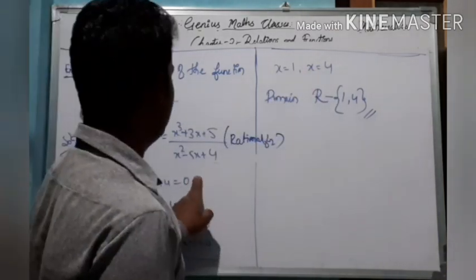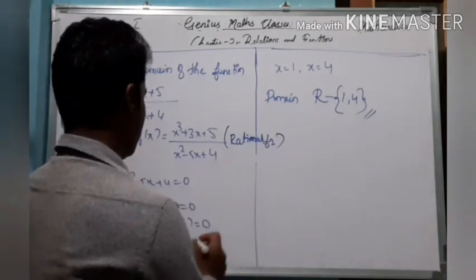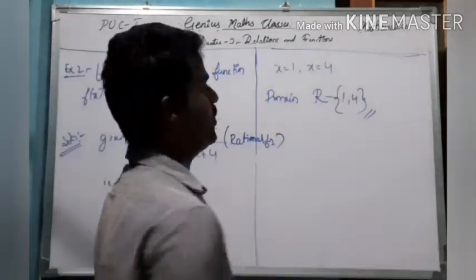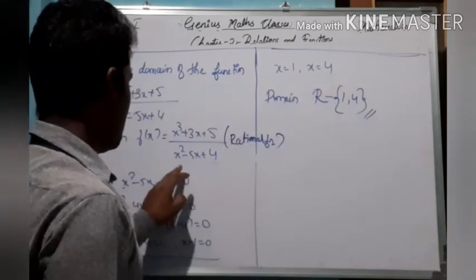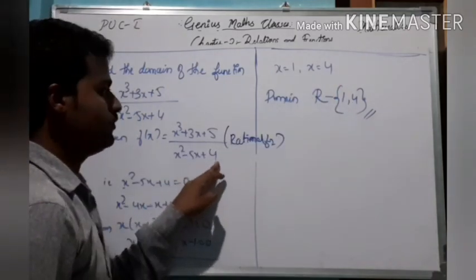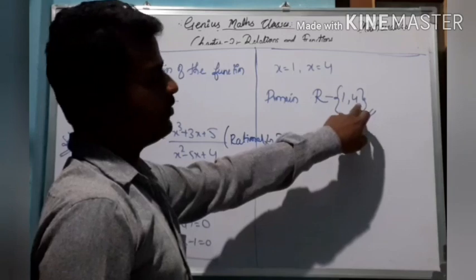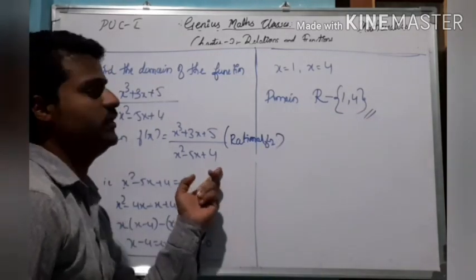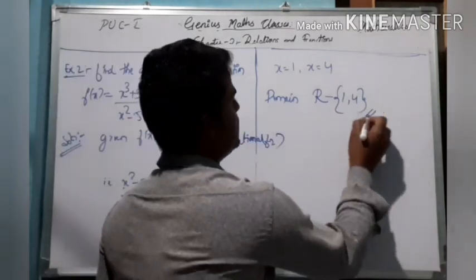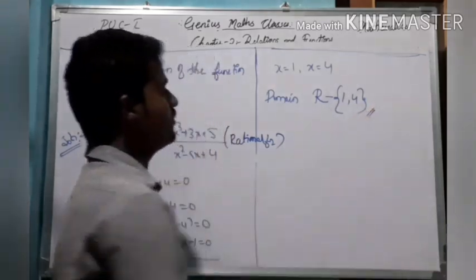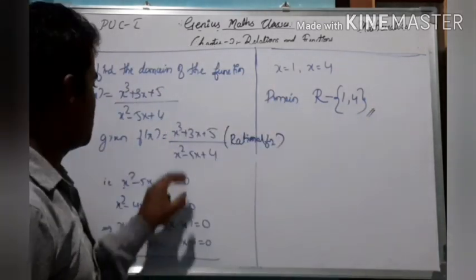Therefore, the domain will be the whole set R except these two numbers, 1 and 4. Because when you put the value x equal to 1, it will give the denominator 0. When you put the value of x equal to 4, the denominator will become 0. Therefore, the domain is R minus {1, 4}. Okay. So this completes the solution.